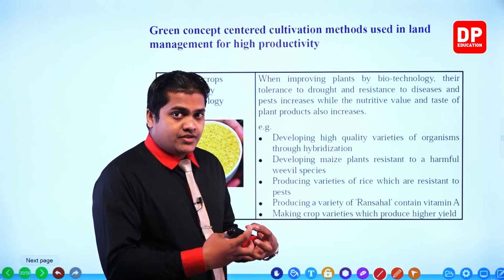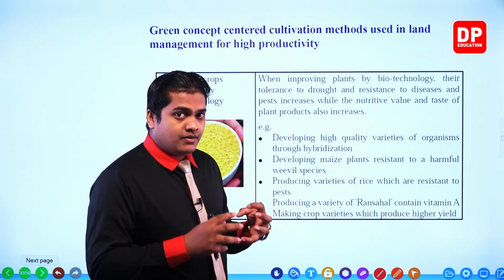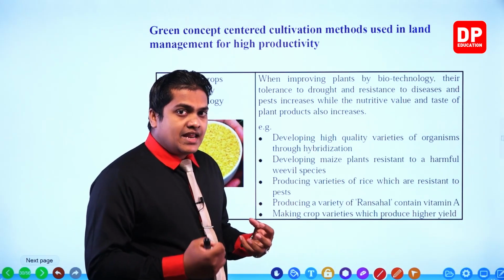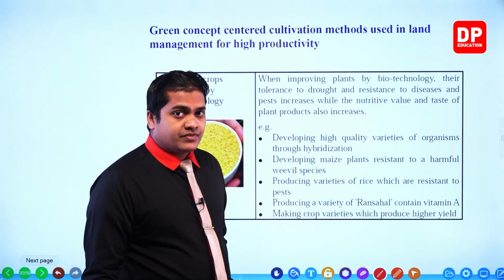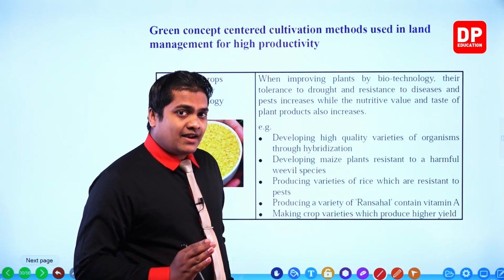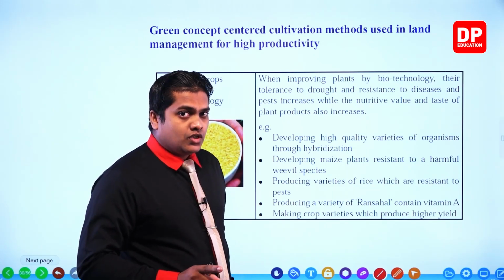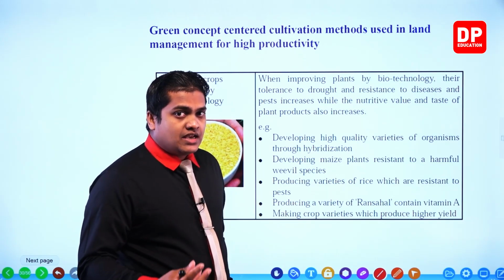By using different kinds of recombinant DNA particles, we're going to increase the taste, the nutritive value and other factors like the appearance as well, okay. So when increasing these factors, definitely it will increase the harvest, then the productivity and as well as the yield, my dear children, okay.